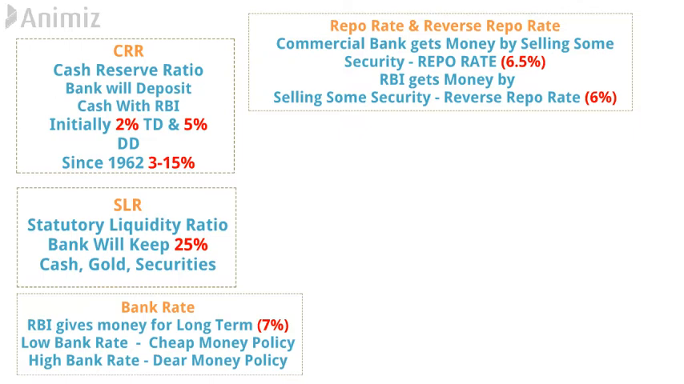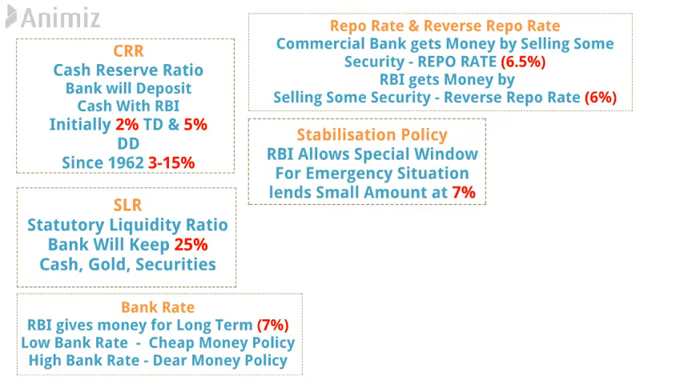The next quantitative tool is stabilization policy. Reserve Bank of India allows a special window for emergency situations. Whenever any commercial bank needs a very small amount of finance in an emergency situation, then without any detailed procedure, without any kind of transaction related to securities, RBI will lend the small amount at 7% rate.